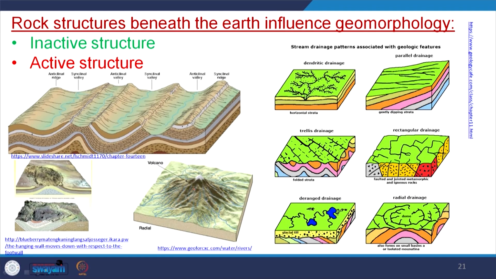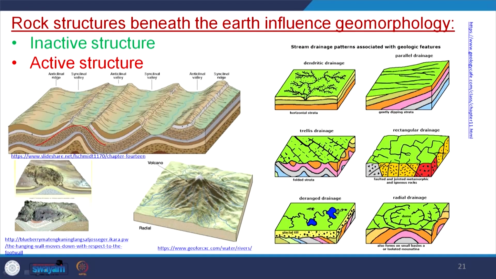So, there are two types of structures, one is called active structures, another is called inactive structures. Inactive structures means the structure was formed in the geological past, it is not reactivated. So, whatever the activity was there, it is in the geological past. Suppose we are considering unraveling the geomorphological history of the Quaternary, but the rock structure beneath that was active beyond the Quaternary. Within the time scale we are taking to study the geomorphological history, it is not active. So, these are called inactive structures.